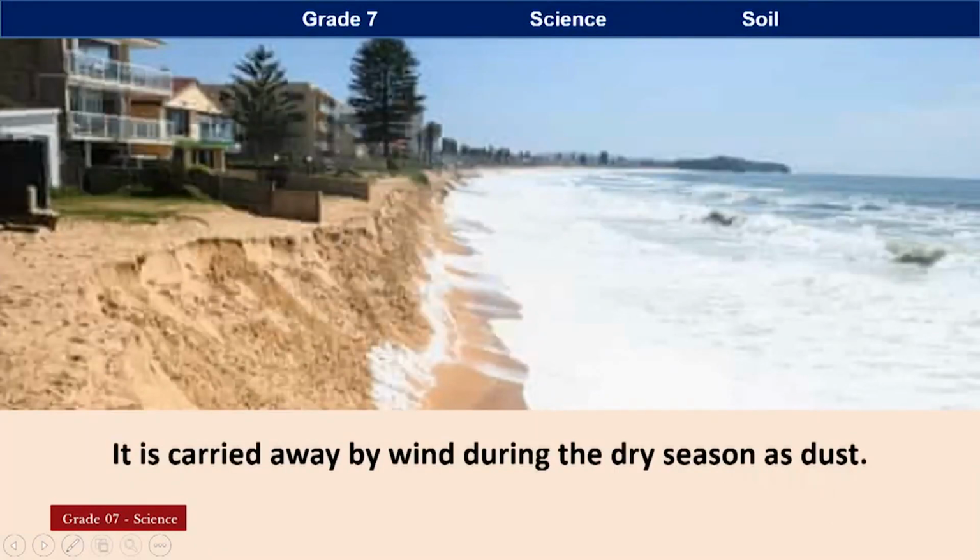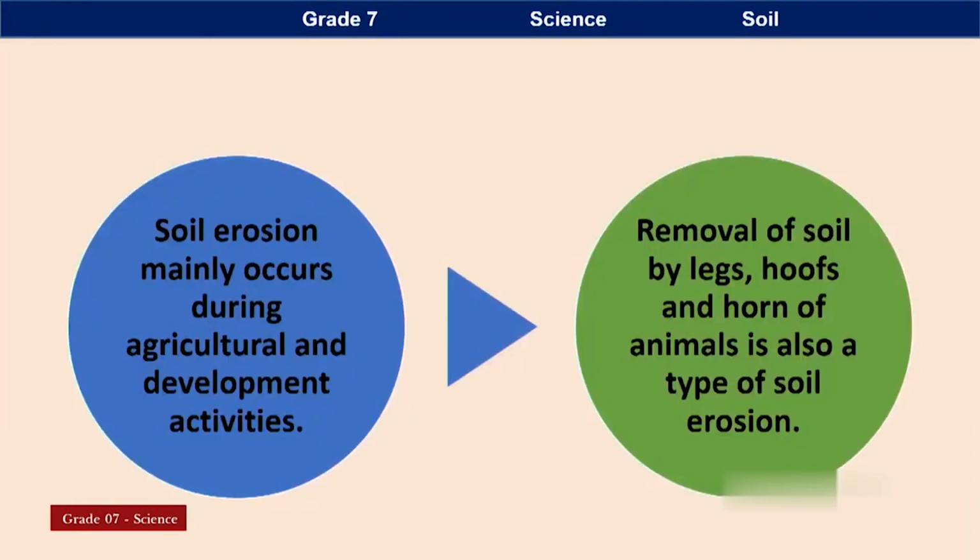Part of the sea shore has been taken with the help of water. Animals can even do that: removal of soil by the legs and hooves of animals.